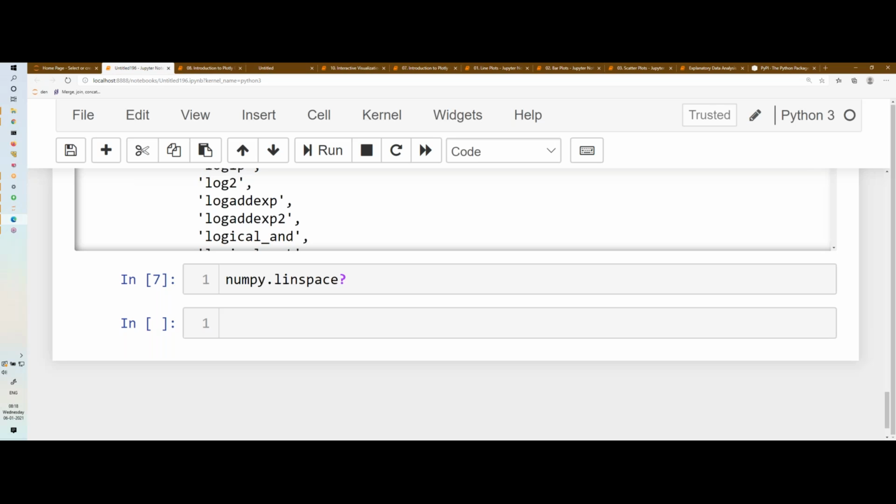Is there any audio issue? I think my internet is super fast, so I am very sure about my internet. It is 150 mbps. So is there any audio issue? No, right? Nothing. Okay.